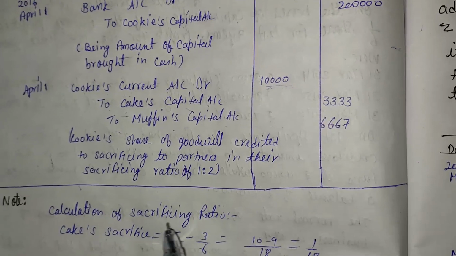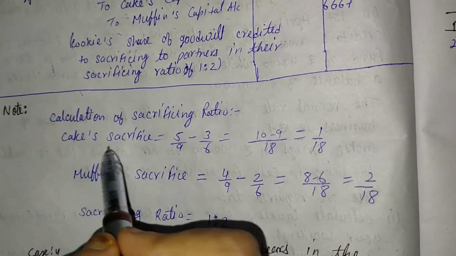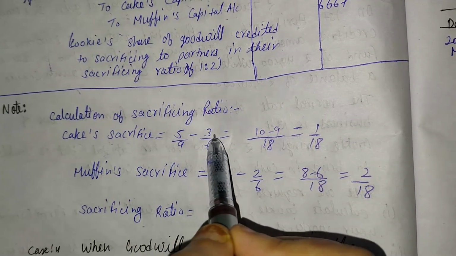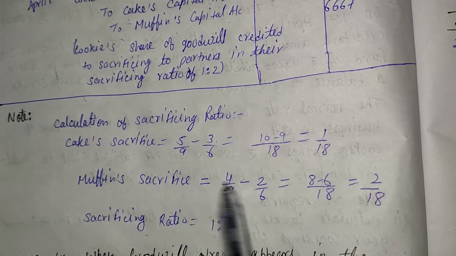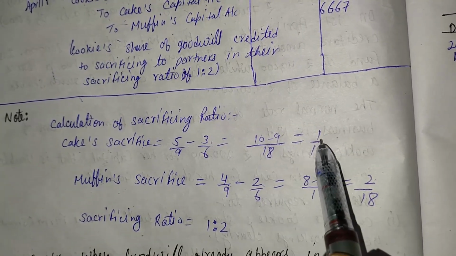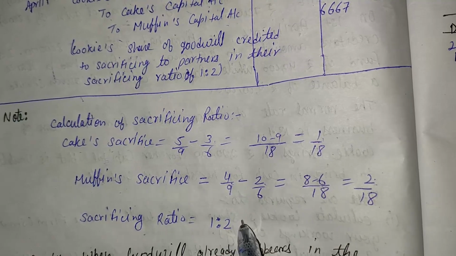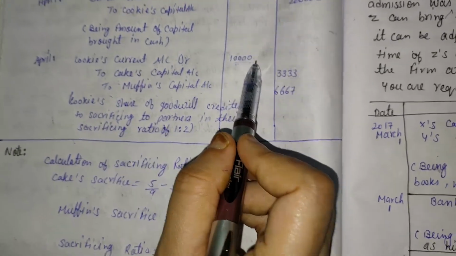Sacrificing ratio is equal to old ratio minus new ratio. First of all, Cake's sacrifice, old ratio minus new ratio, is 1 upon 18. Then second, Muffin's sacrifice, old ratio minus new ratio, is 2 upon 18. So the sacrificing ratio is 1:2. So we distribute that 10,000 in the ratio 1:2.